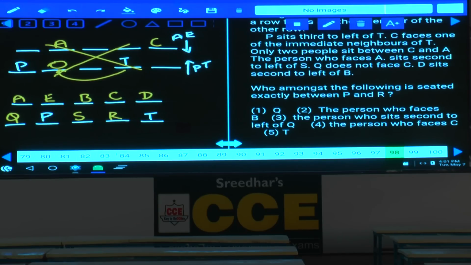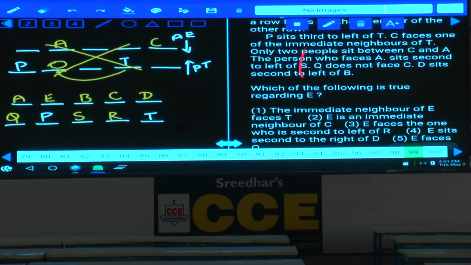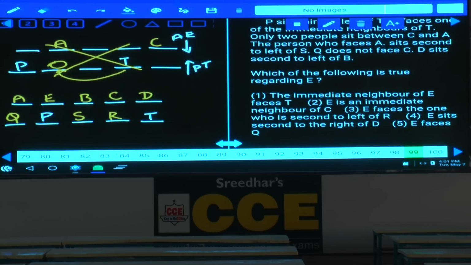Then 98: who among the following is seated exactly between P and R? Tell me who is that person? S, the person who faces B, choice 2. Then 99: which of the following is true regarding A? Immediate neighbors of E faces T, false. E is an immediate neighbor of C, that is again false.